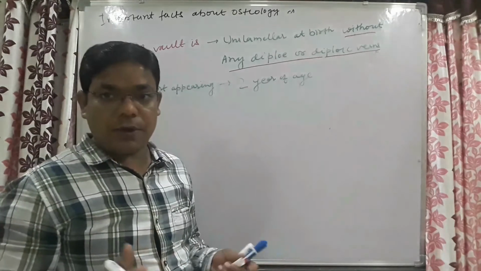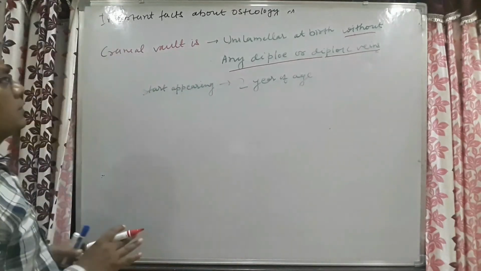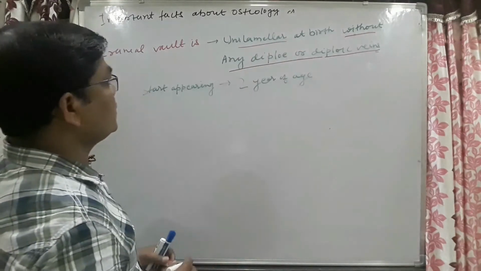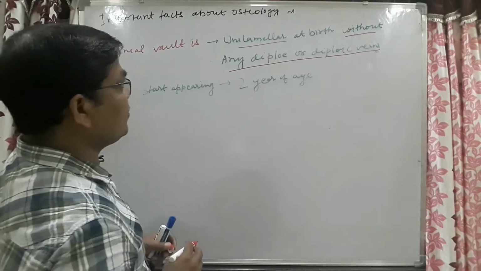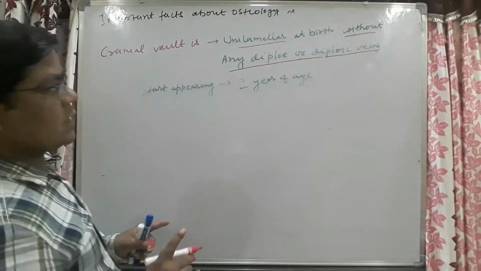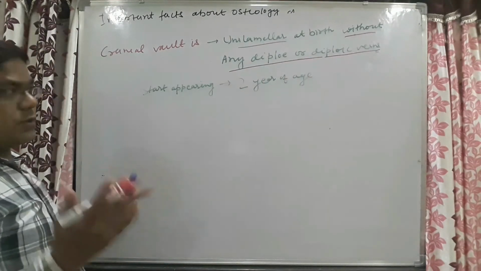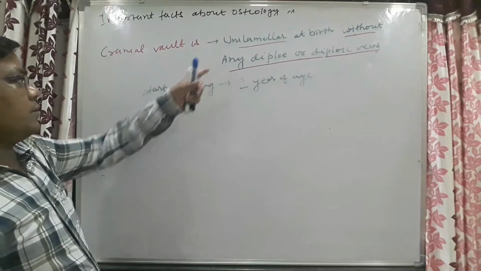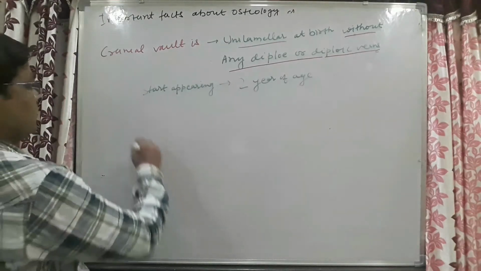You all may have heard this; it is due to this unilamellar structure. The cranial vault is unilamellar at birth without any diploe and diploic veins, and obviously there are not two parts of compact bone.